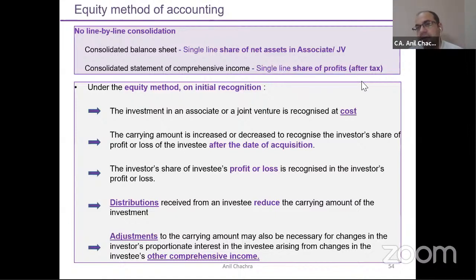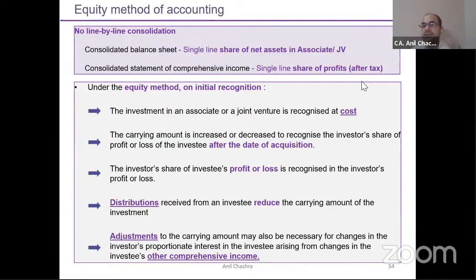So that means it will impact two things. First, it will impact my investments. I will simply add, or reduce if there's a loss, the profit or loss, including my OCI part, other comprehensive income part. And the second impact will go to a separate line item of income, or share of income from the joint venture or the associate, right?